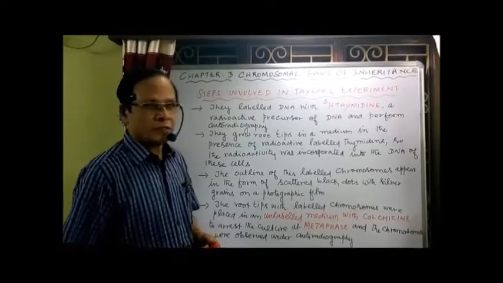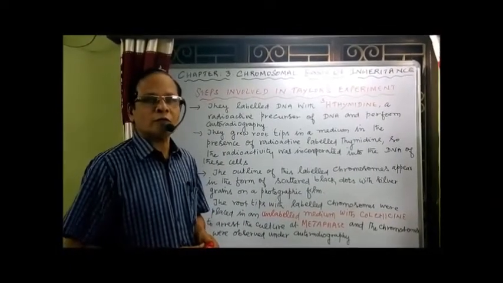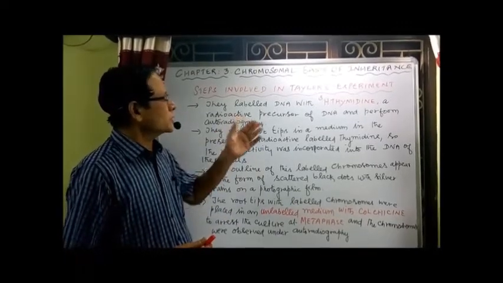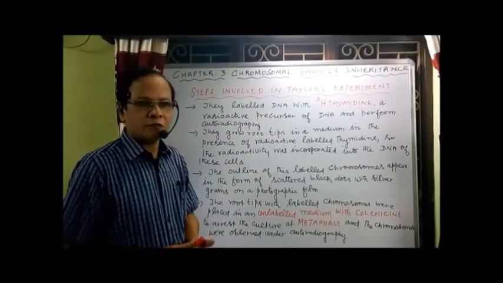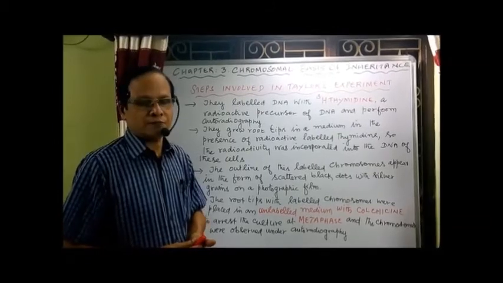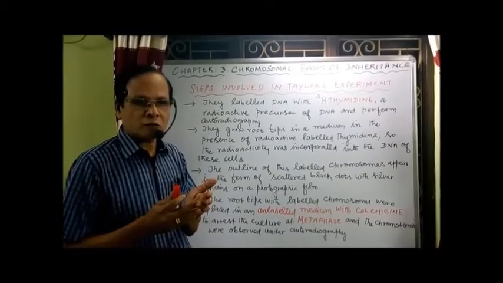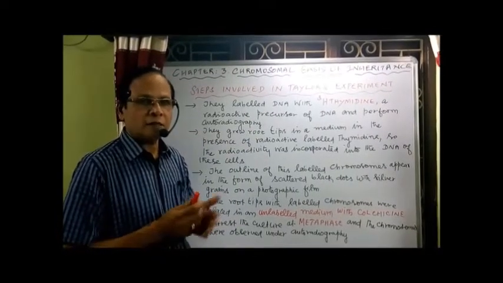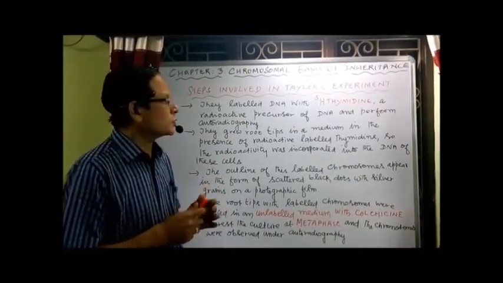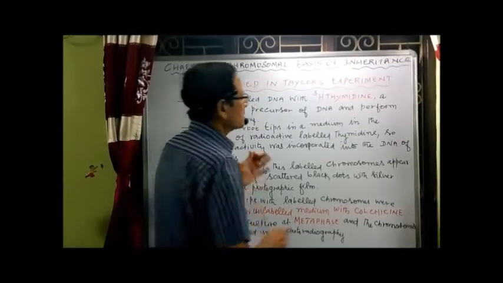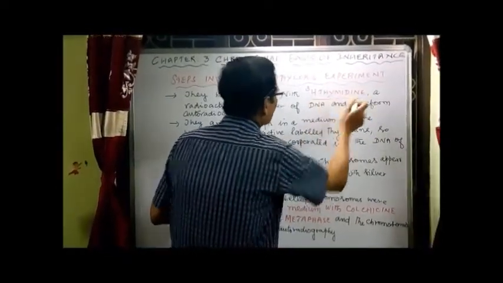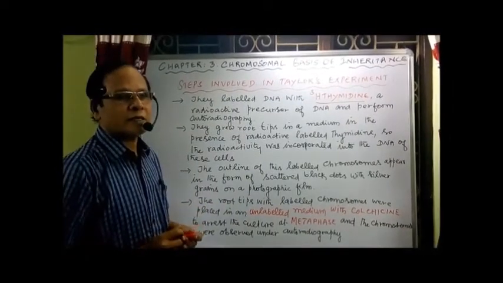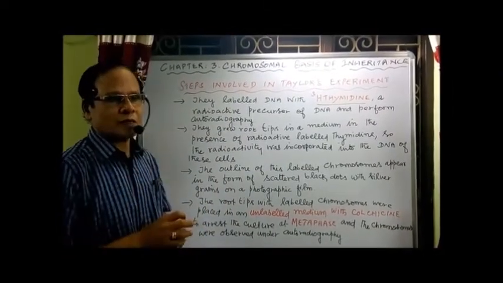Taylor and his colleagues did experiments on faba beans. Now what were the steps involved in Taylor's experiment? First, the DNA was labeled. They took the root tips of faba beans, and the DNA was labeled with radioactive thymidine, a radioactive precursor of DNA, and they performed autoradiography.